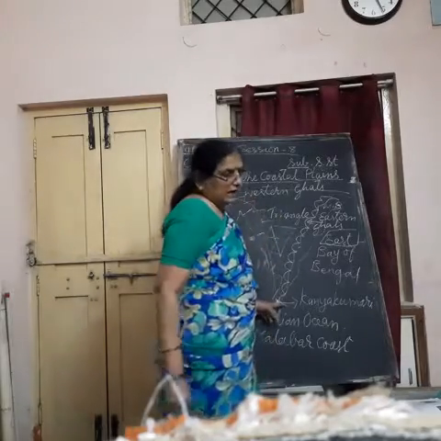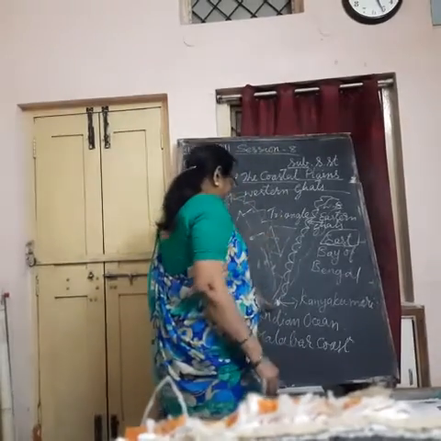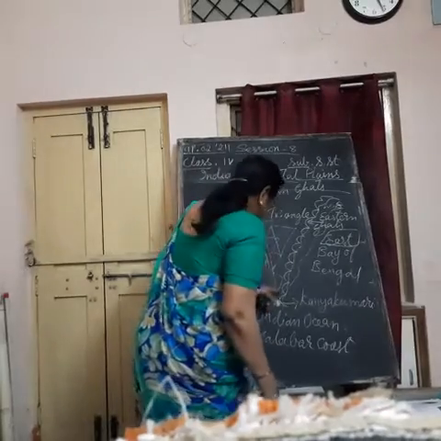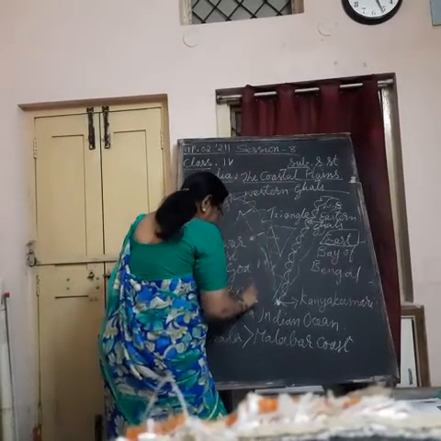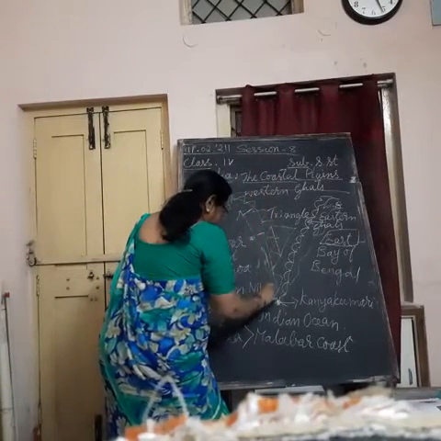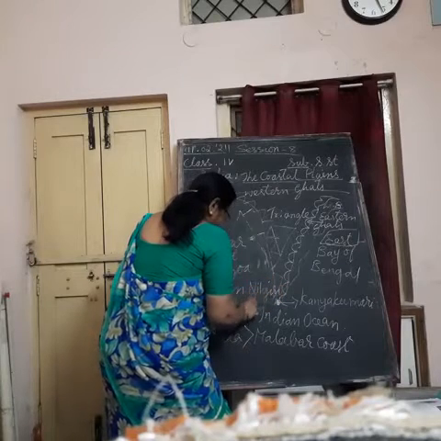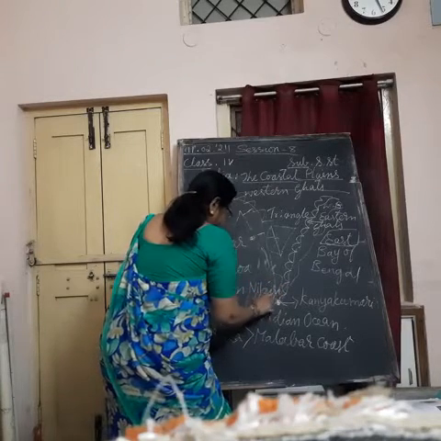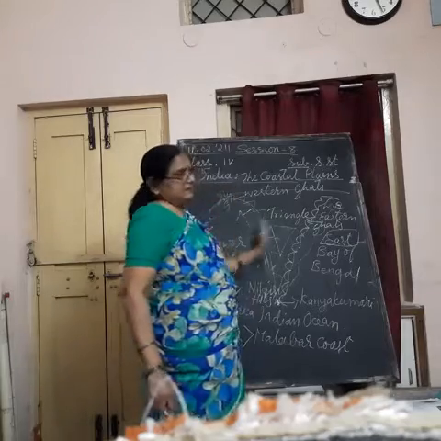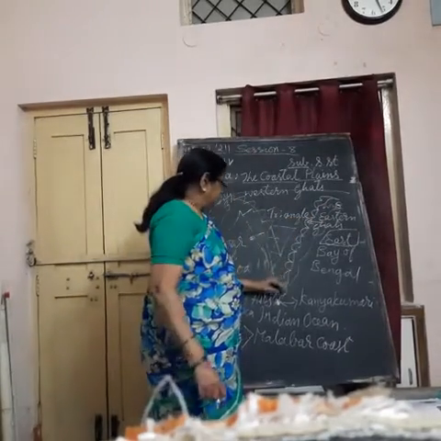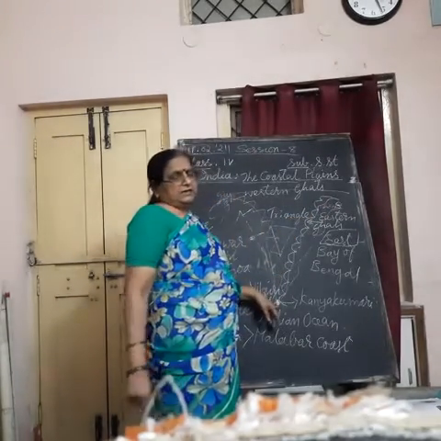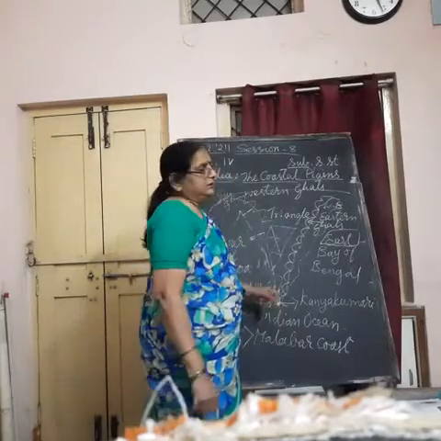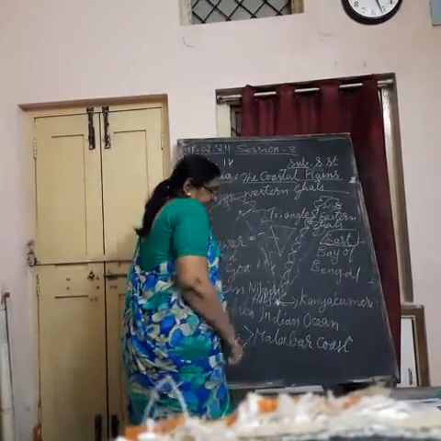And these two ranges of mountains meet at the point called Nilgiri Hills. So Western Ghats and Eastern Ghats meet at the hill point called Nilgiri Hills.